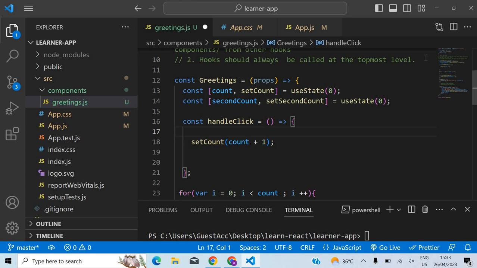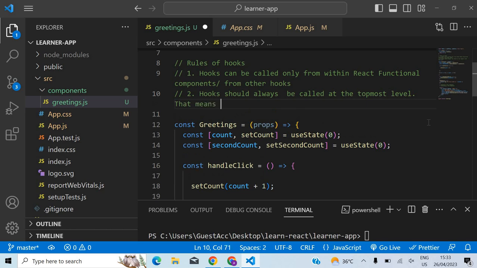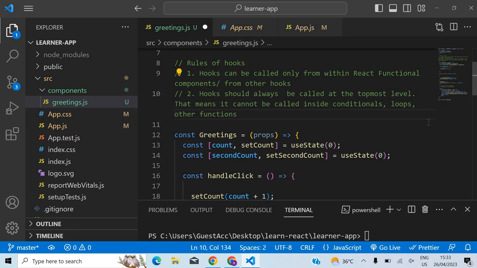So this is the second rule actually. Hooks should always be called on the topmost level, okay, and that means it cannot be called inside conditionals, meaning if else, okay, loops, okay, functions, etc.